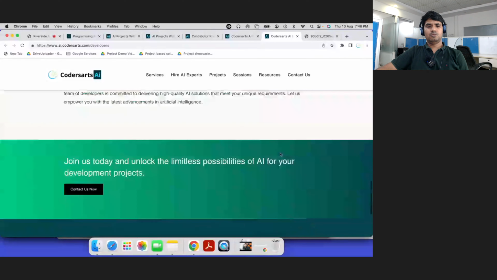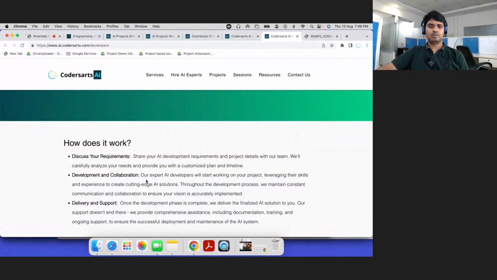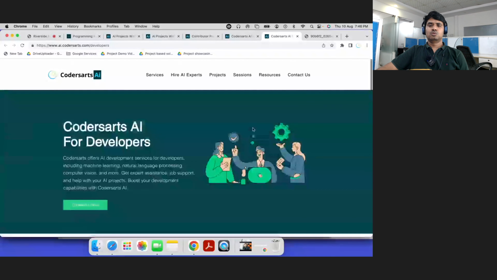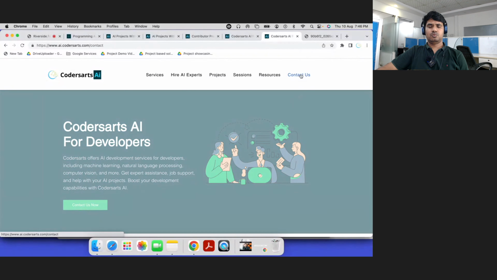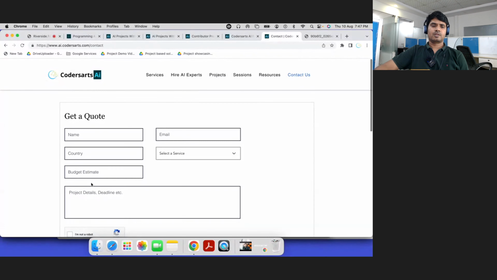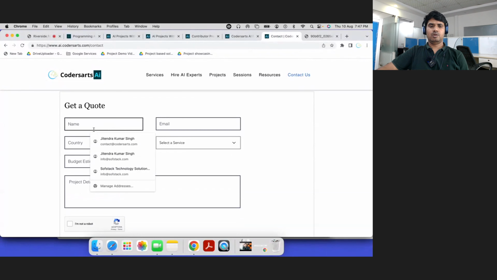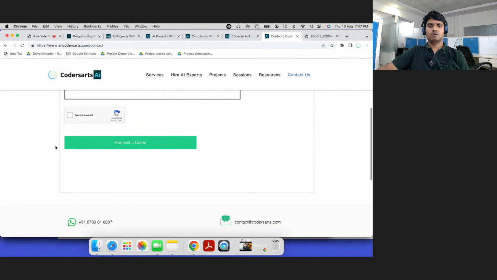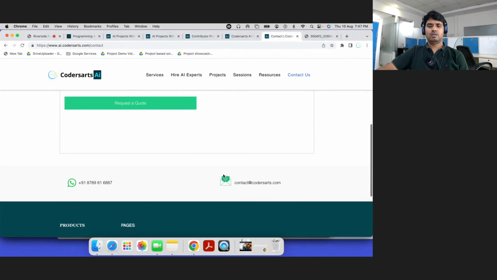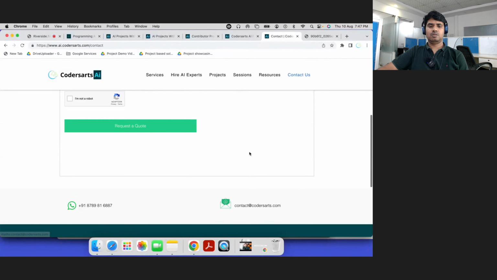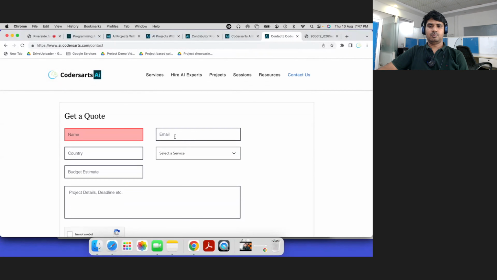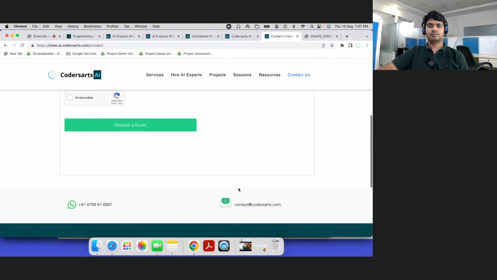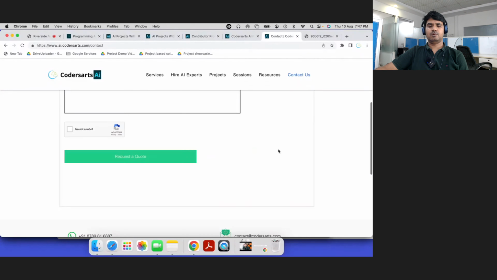The process is simple. First you share your details at our email ID, and based on that we will assign a developer and schedule a session with you. You can fill up these details in the contact form and we will get notified about what help you are asking for. Based on that we will call or reply back to you, or you can directly reach out to us at this email ID with your requirement details and timing.